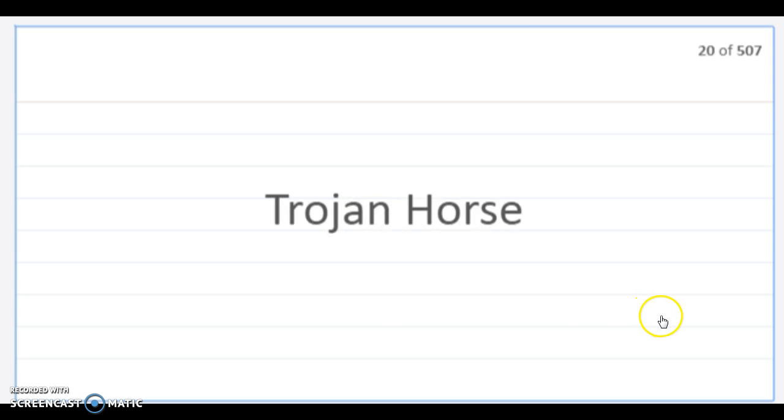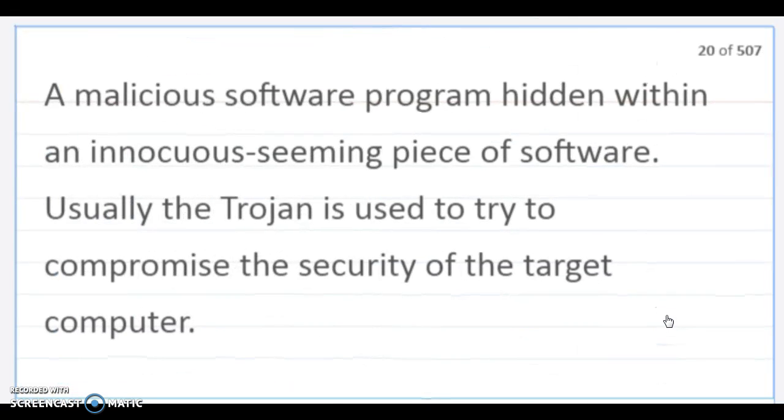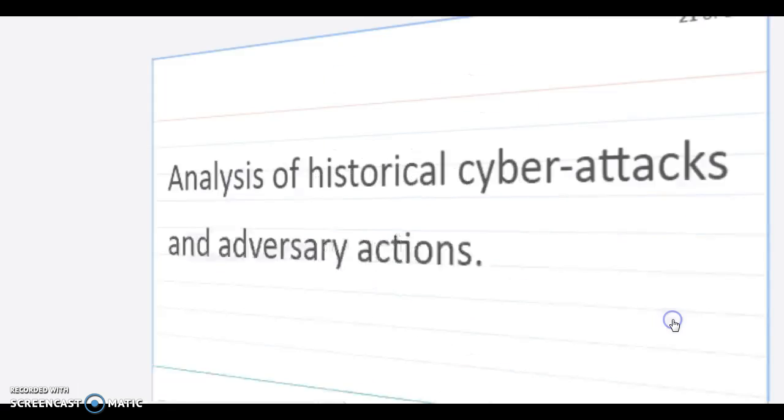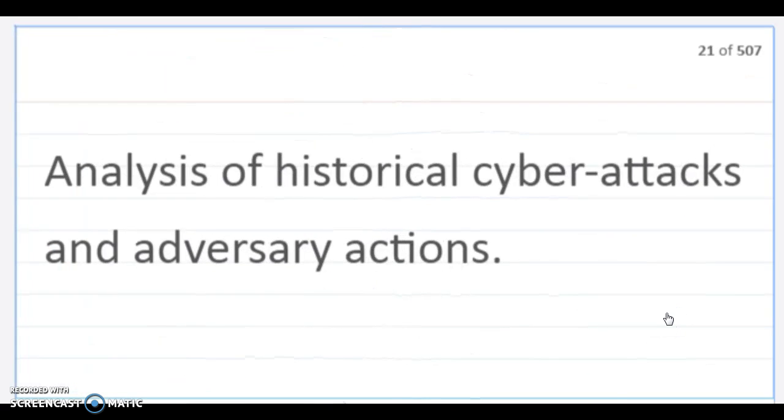Trojan horse. A malicious software program hidden within an innocuous-seeming piece of software. Basically, just think of the Trojans. This program, usually a Trojan, is used to try to compromise the security of a target computer. Basically, it just sneaks through as what looks like a normal program. TTP, or Tactics, Techniques, and Procedures. It's analysis of historical cyber attacks and adversary actions.